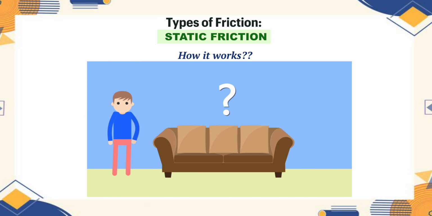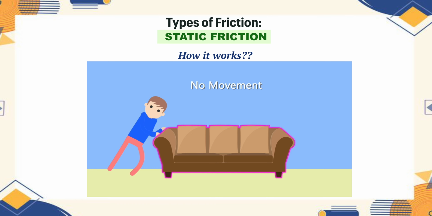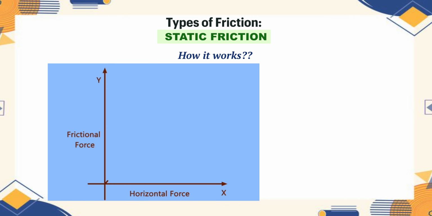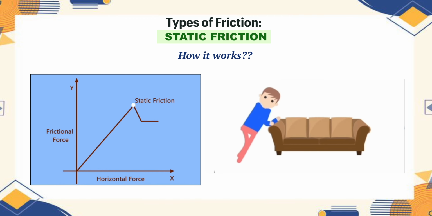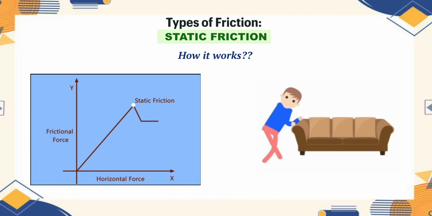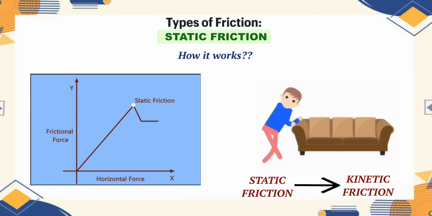Let's see how it works. You apply a force to an object. Static friction responds by pushing back with equal force, keeping the object still. As you increase the force, static friction increases too, but only up to a maximum value. Once your force exceeds this maximum, the object moves, and static friction is replaced by kinetic friction.